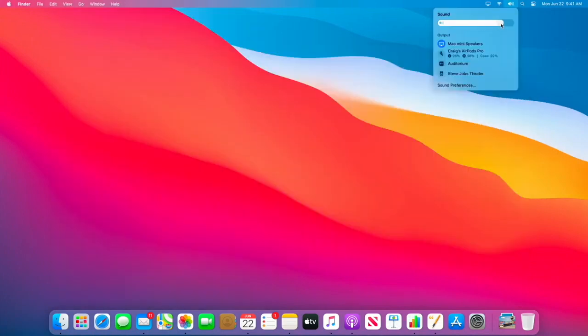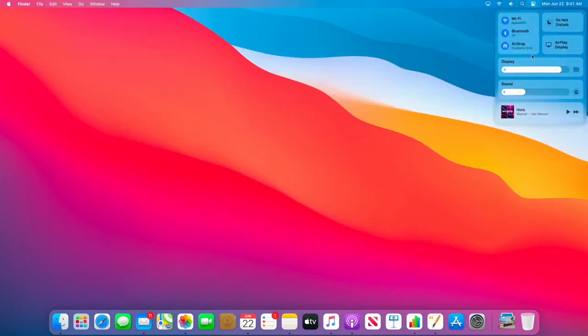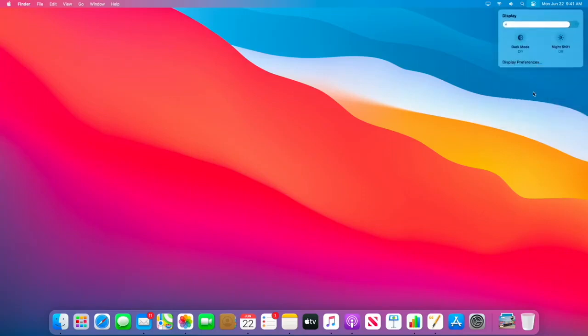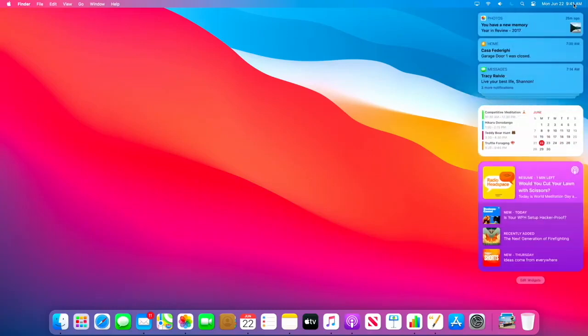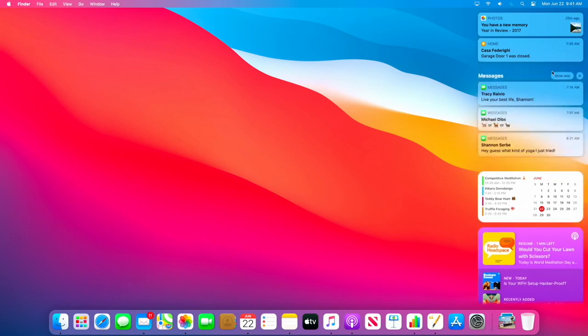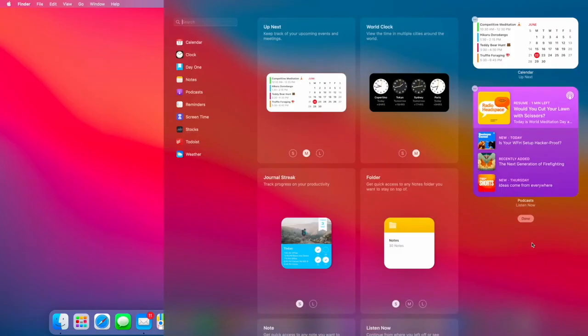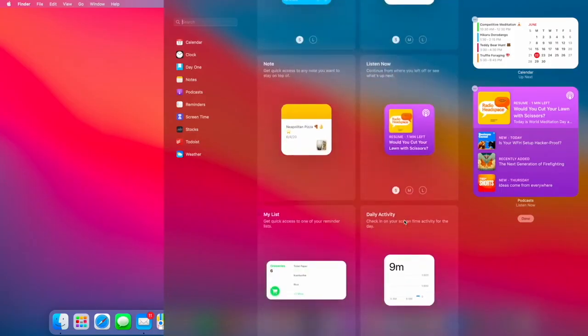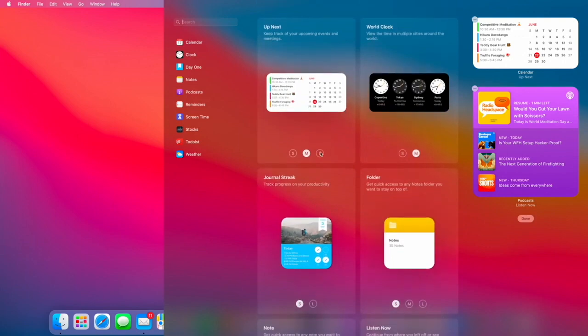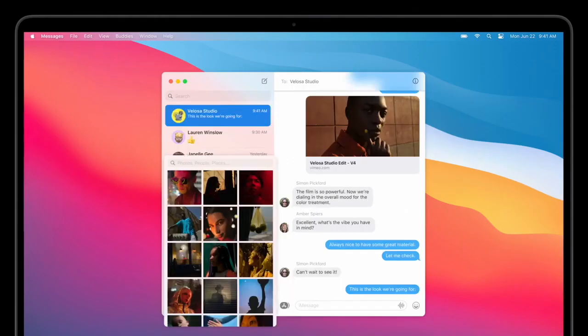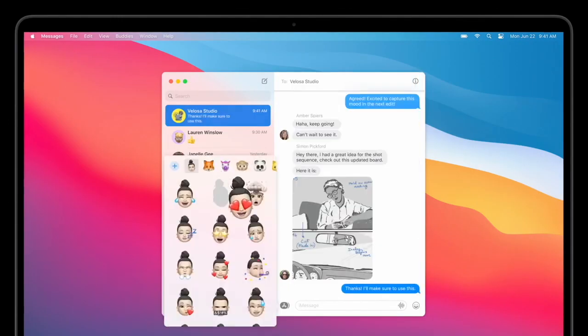macOS will also change the interface of your status bar, and Apple has also included a new control center in your Mac, so that you can control all the features of your Mac from one place. And now you can access your notification center by tapping on the clock on the top right corner. Notifications and widgets have been grouped together now, and the notification center is exactly the same as iPhone and iPad. The new widgets are also added to macOS, and these widgets are also resizable. The updates on Messages app have also come to macOS, and now you can even pin an emoji to your messages.